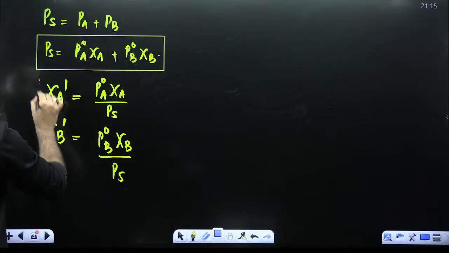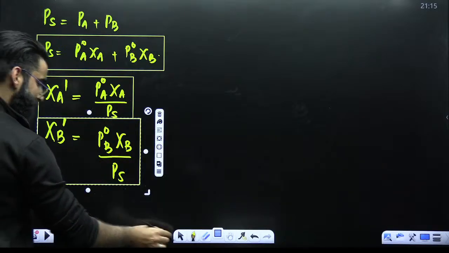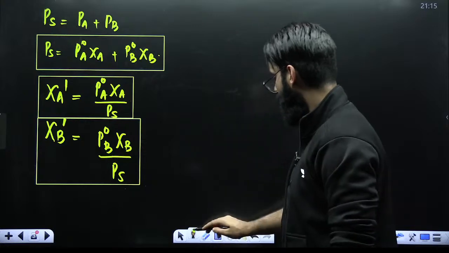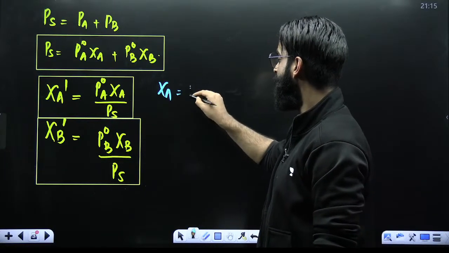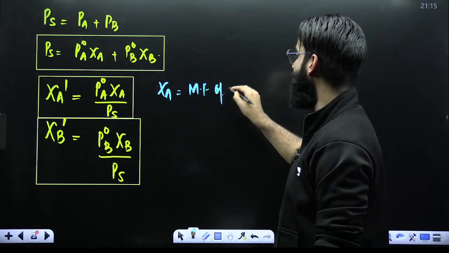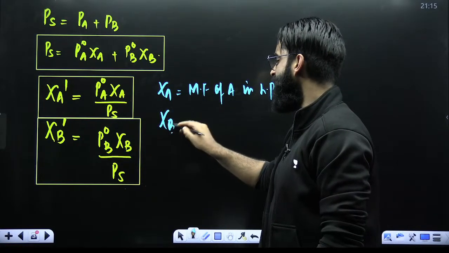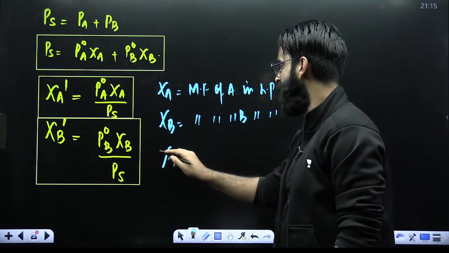These are the two results which I'm not deriving right now. I'm just giving you the results. Remember them. But the terminologies which I've specified here, do remember their meaning. Chi A is the mole fraction of A in liquid phase. Chi B is the mole fraction of B in liquid phase.